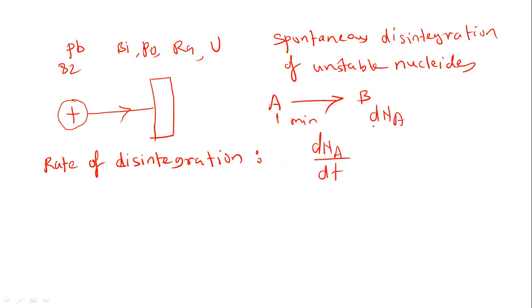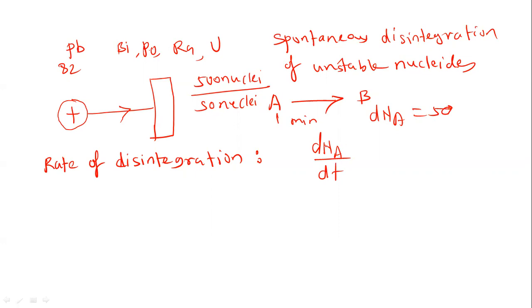Suppose that we have 500 nuclei present, and out of that 500 nuclei, 50 nuclei disintegrate in a time period of 1 hour. So the rate of disintegration is 50 divided by 1 hour, so dN equals 50.